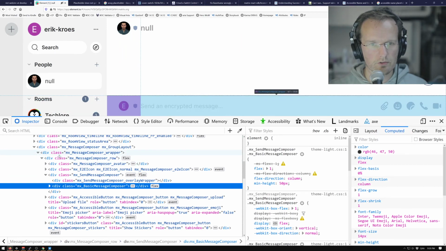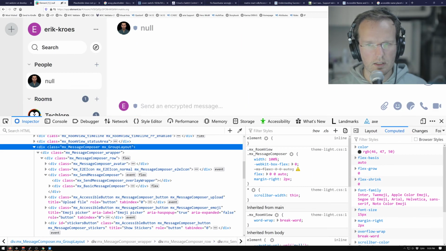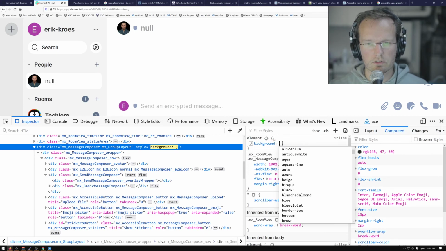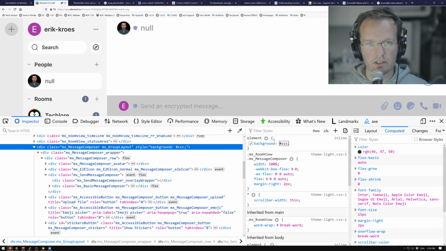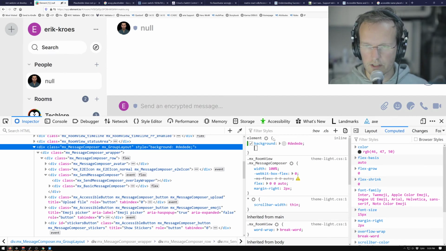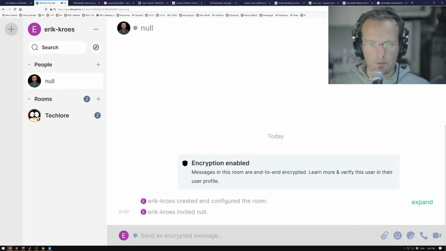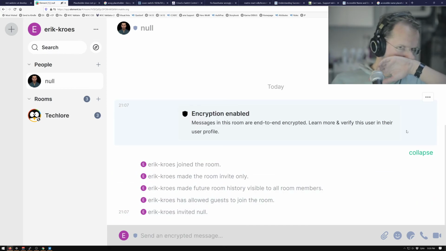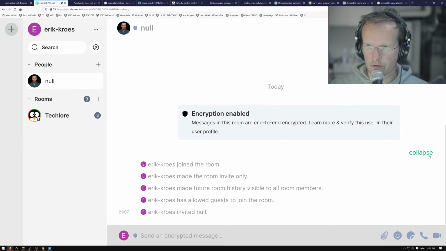It's always so tempting to start doing things in code. But if this just had a background of CCC, that's too old. What do we do these days? DDD. And ignore the gray text. But then you already see, oh, this is where the chat starts and this is where things end. And then there's this expand. So yeah, sort of a sidebar, but sort of don't.